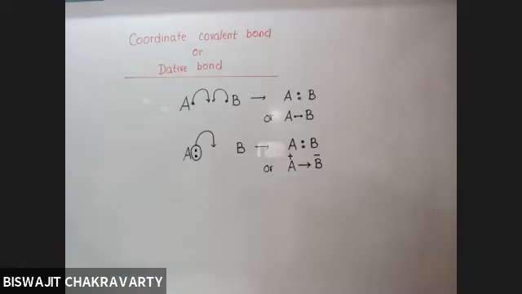We discussed formal charge last class, where we have seen that in a covalent bond, if one of the atoms gives away both the electrons for sharing, that atom develops a positive charge, and the other who is accepting the electron develops a negative charge. Likewise, in a coordinate covalent bond, which is shown by an arrow, the direction of the arrow is always from the donor to the acceptor. Understood or not? Yes, sir.